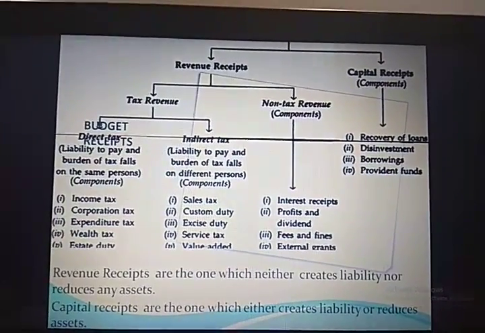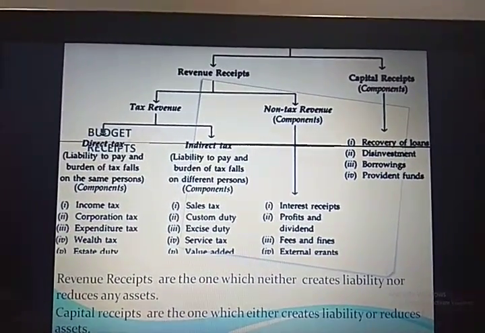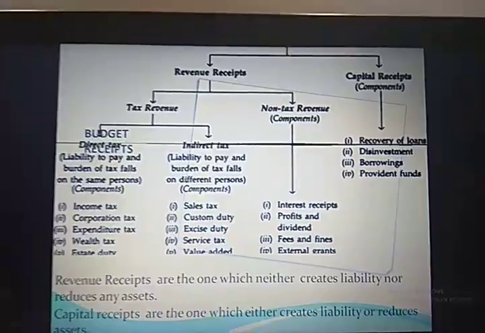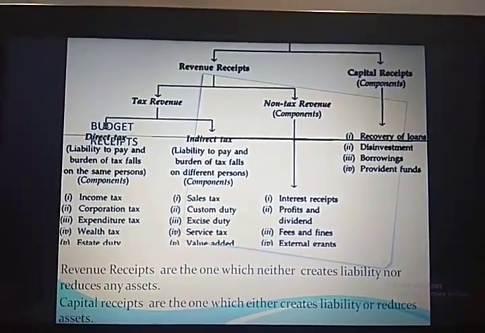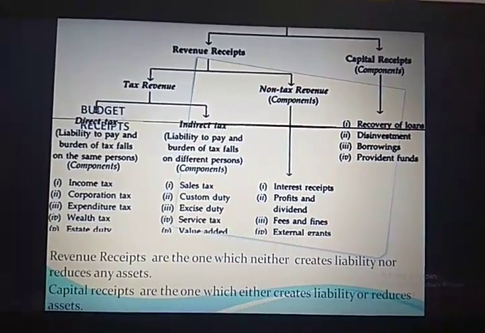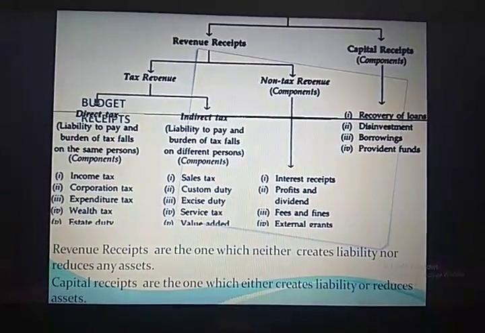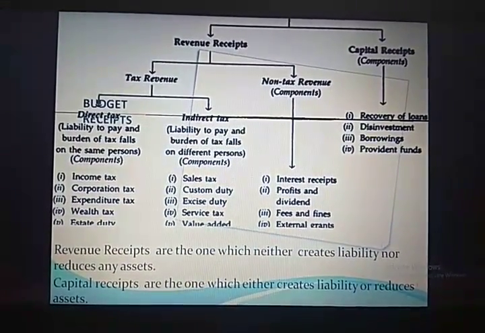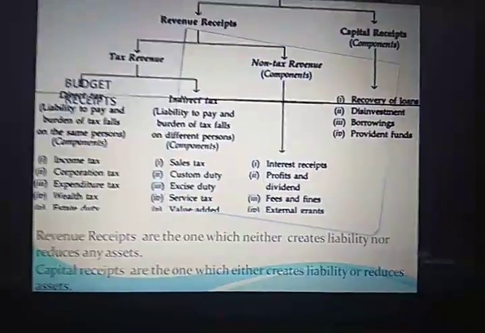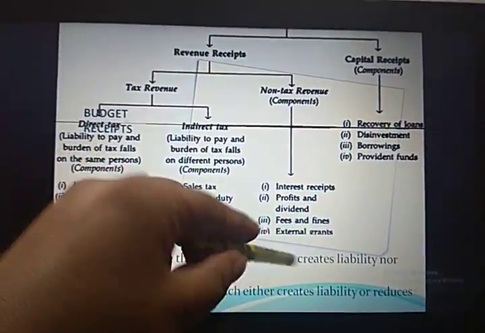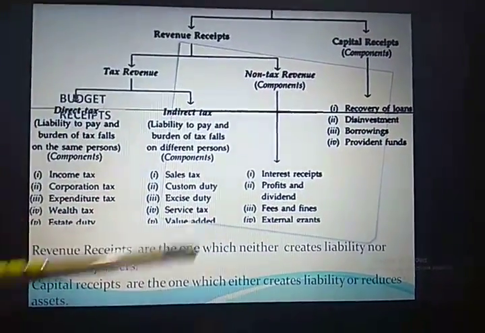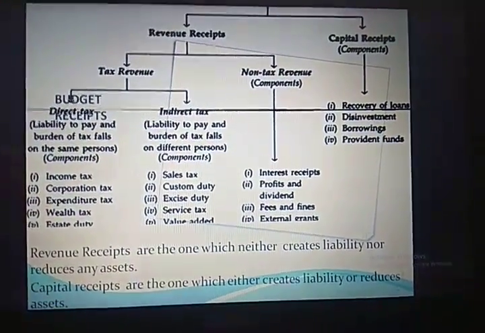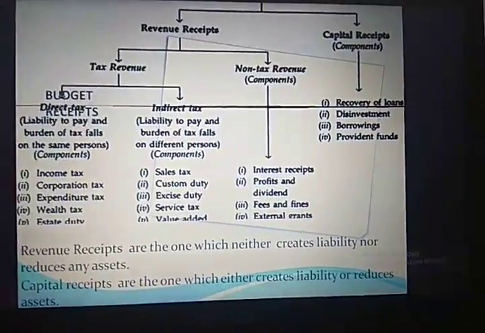So, when you are recovering your loan amount, ultimately what will happen? That security in the form of an asset which has been kept with you, you are going to give back as soon as you recover the loan. So your assets are reducing. So out of the 2 reasons, which either creates liability or reduces assets, the reason for recovery of loan being a capital receipt is that it reduces assets for the government.